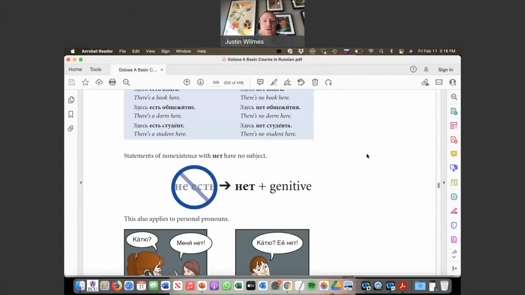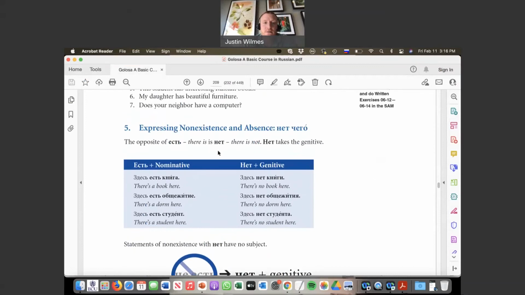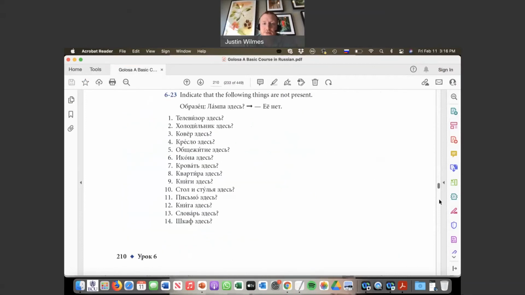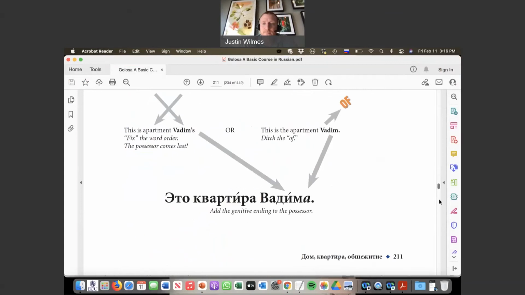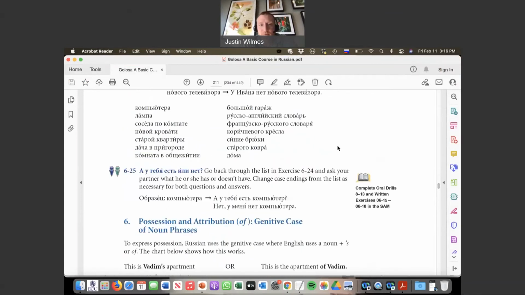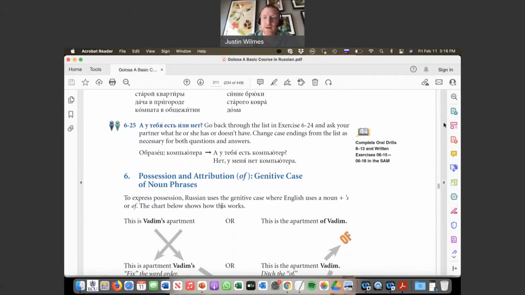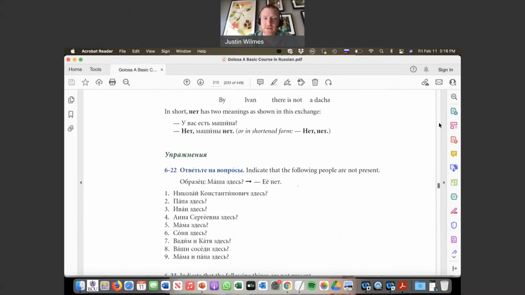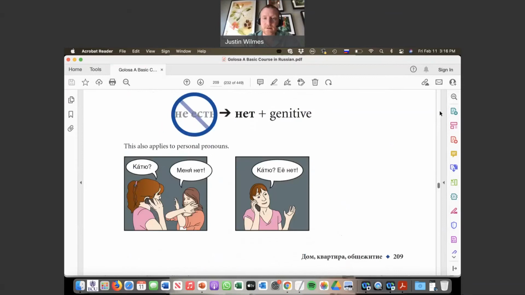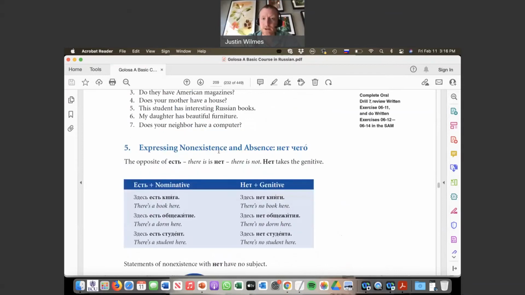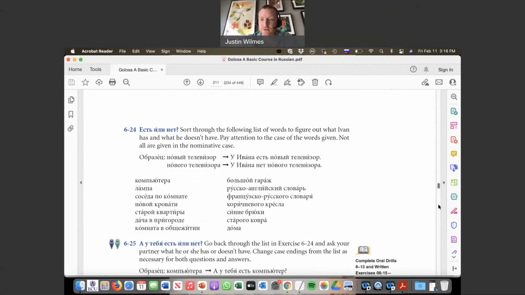Okay, so I'm going to skip to the bottom of page 211, because I like to talk about possession all at once, so we can talk about it with u constructions and then without the u is what we'll talk about now. And we'll skip over, save for next time, the part on page 209 about non-existence or absence. So we'll come to that one next. They just present it in a slightly different order than I do.